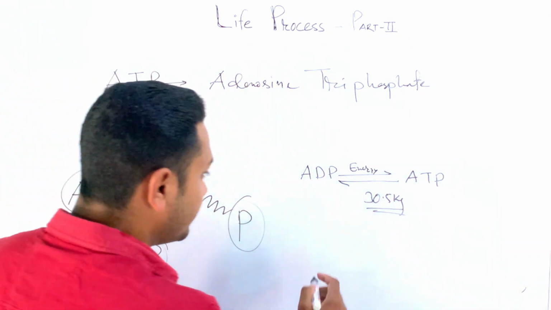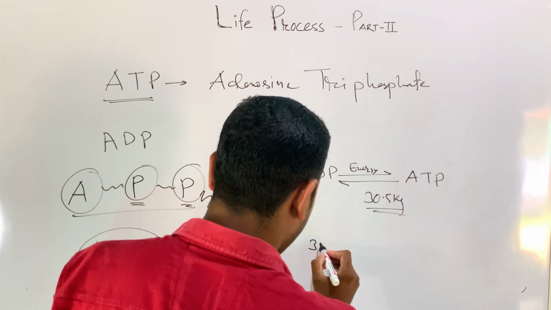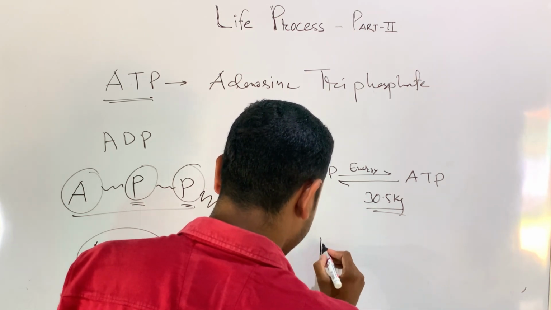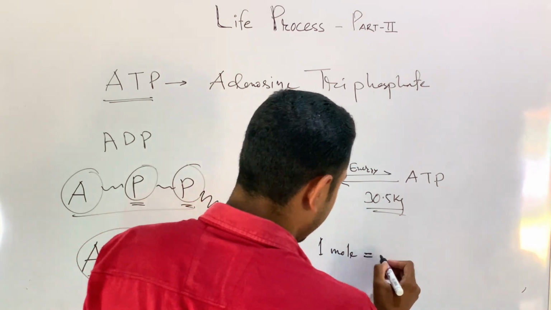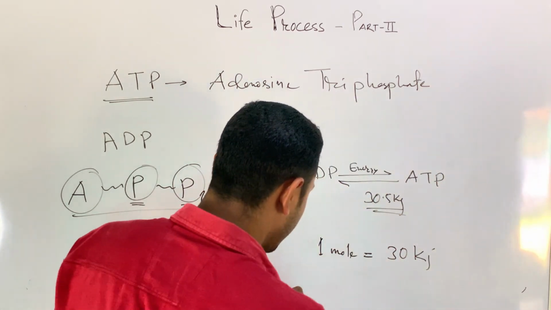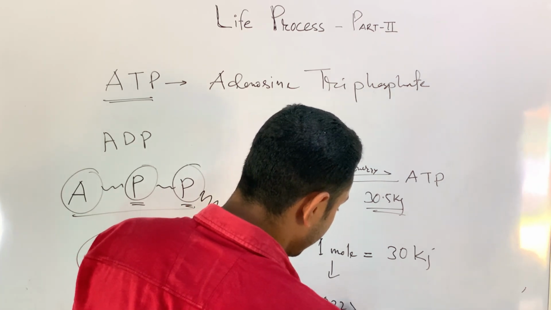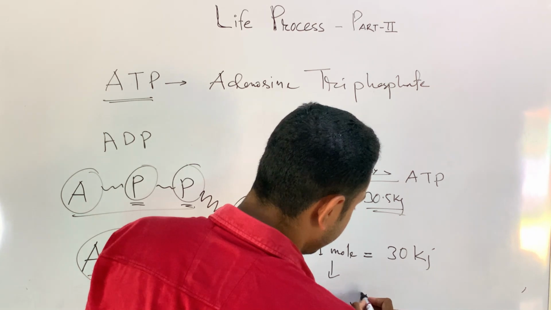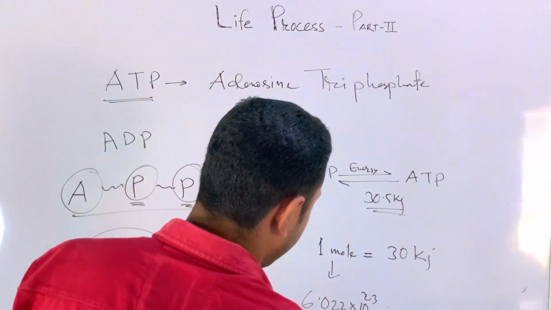Now we need to understand here that 1 mole is equal to 30 kilojoules. And what does 1 mole mean? 1 mole means 6.022 into 10 to the power 23 ATP molecules.